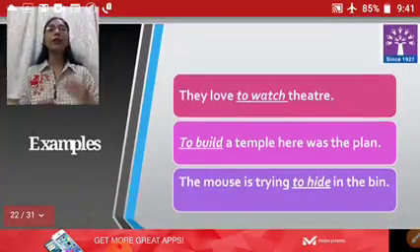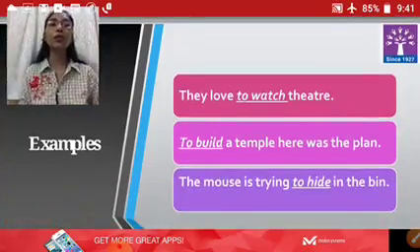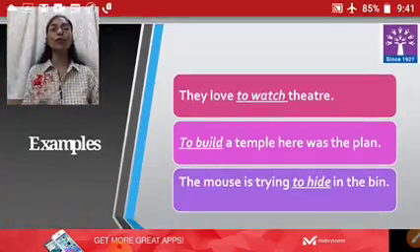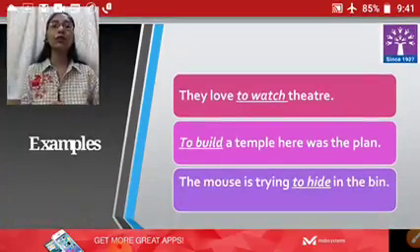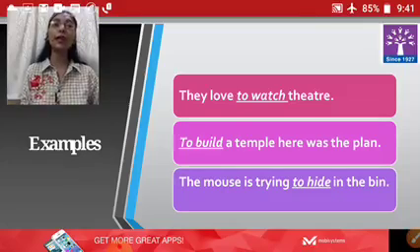Examples we have: they love to watch theatre. So to watch, this is the infinitive. Watch is the base form and to is added. So they love to watch theatre.